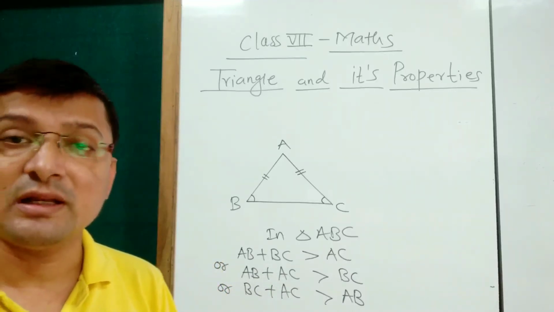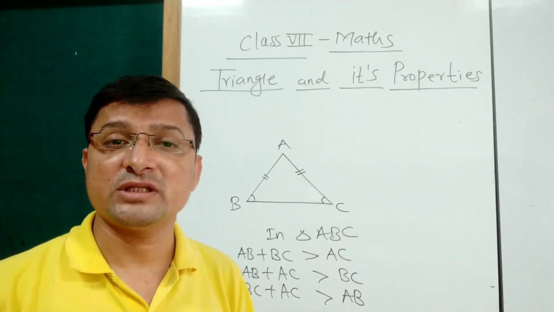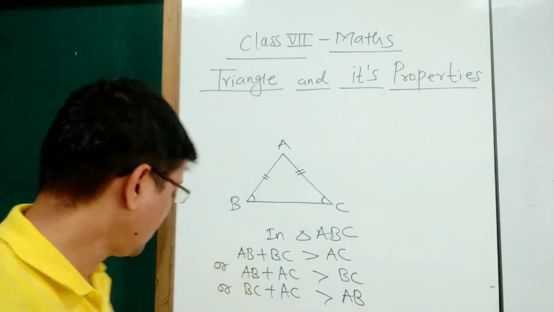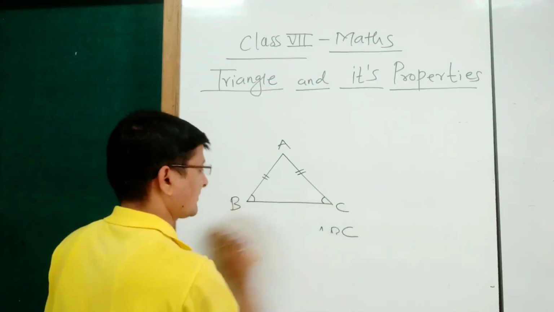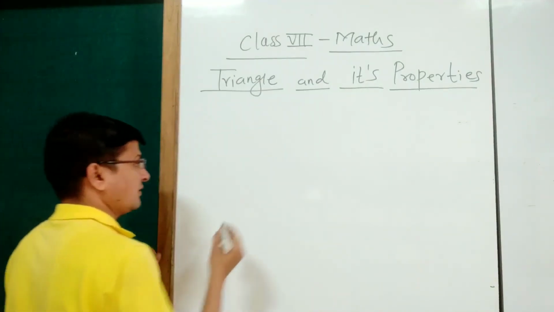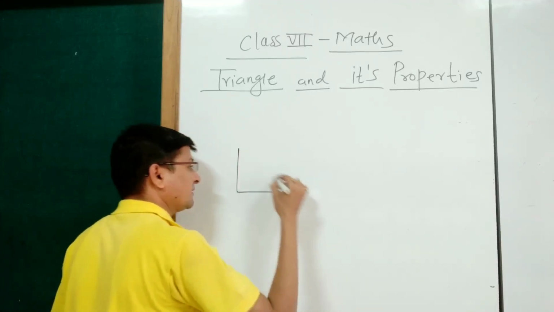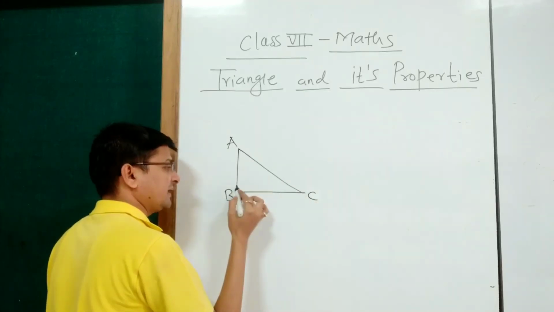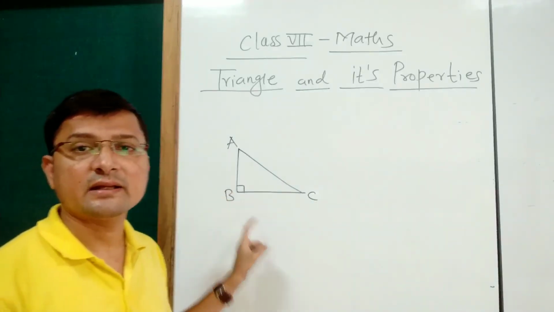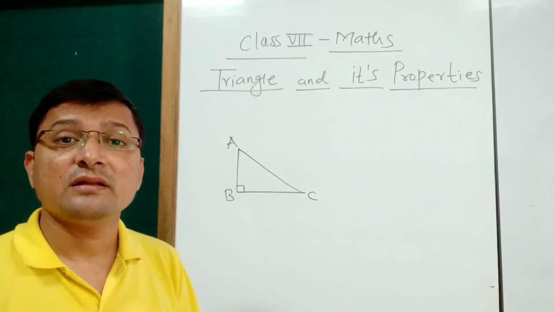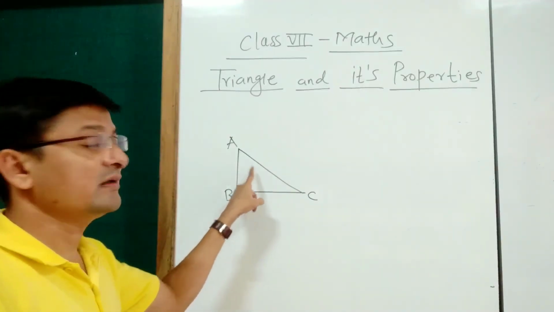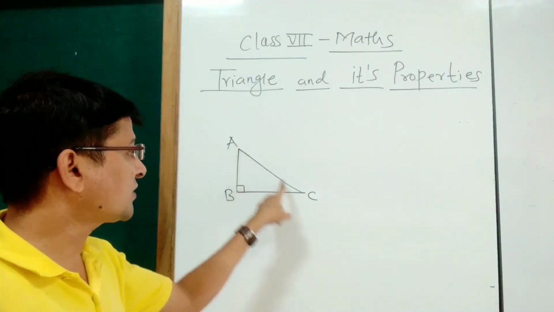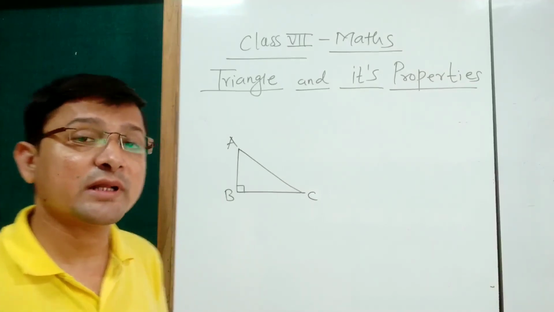Now the last but important topic of this chapter is the Pythagoras theorem, or Pythagoras property. Now see here, this is right angle triangle ABC, whose right angle is at B. Then the side opposite to the right angle is called the hypotenuse of the triangle.